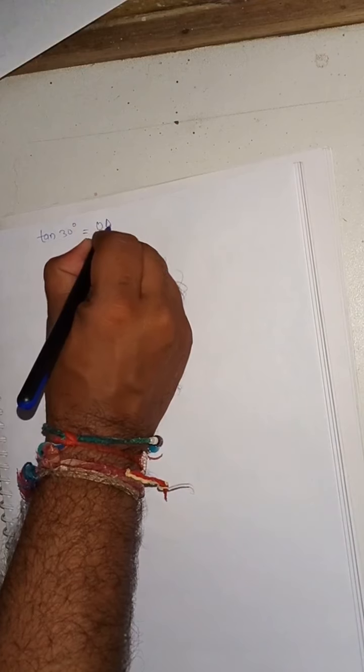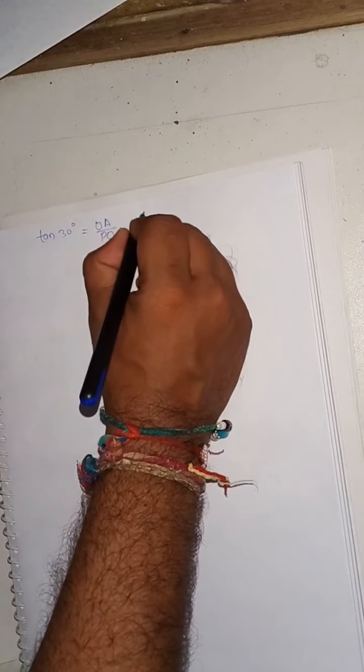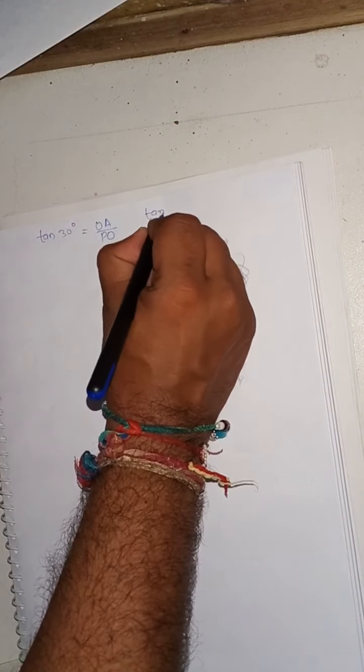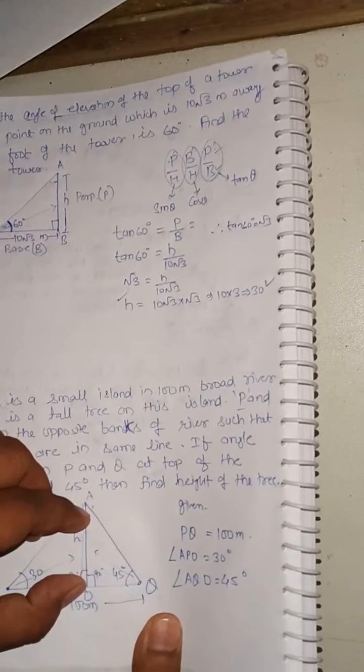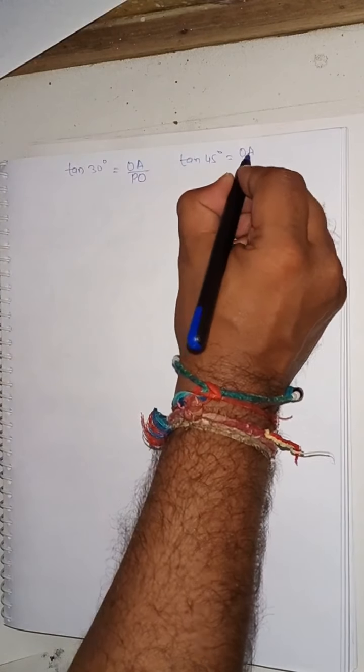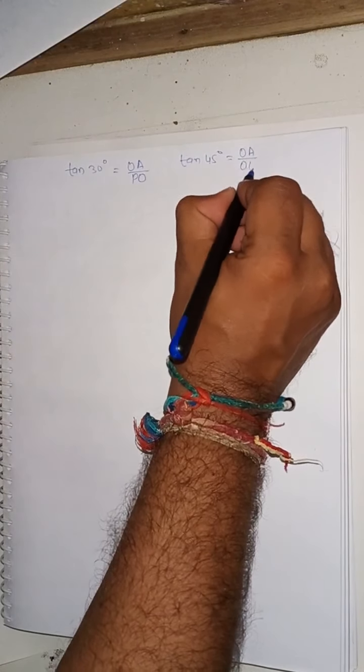So it will be OA divided by PO, and for the tan 45 degree what we will say, same OA divided by OQ, this same OA divided by OQ. Okay, so what we will write here? OA divided by OQ.